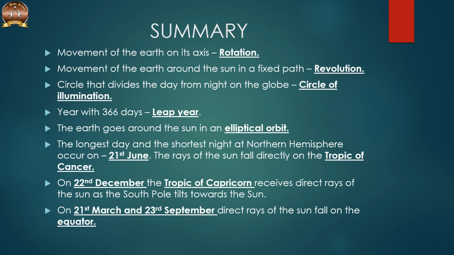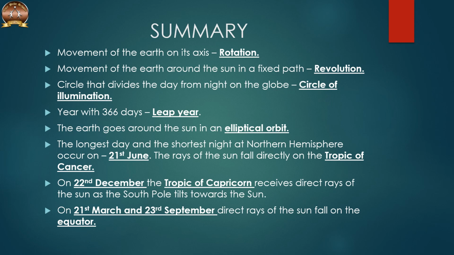Now let us see the summary of this lesson. Movement of the earth on its axis is called as rotation. Movement of the earth around the sun in a fixed path or orbit is called as revolution. Circle that divides the day from night on the globe is called as circle of illumination. Year with 366 days is called as leap year. The earth goes around the sun in an elliptical orbit.